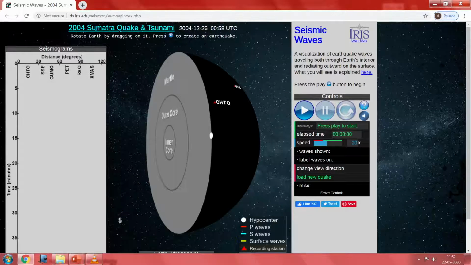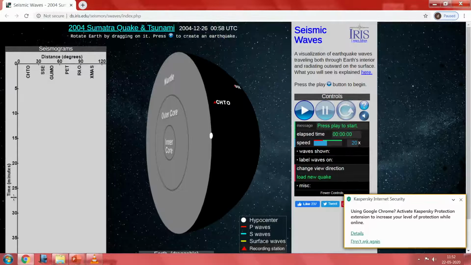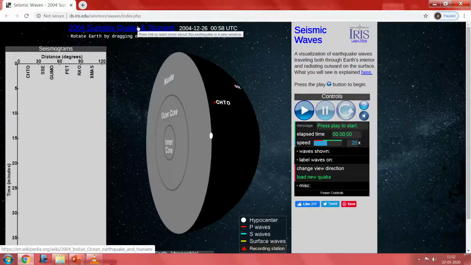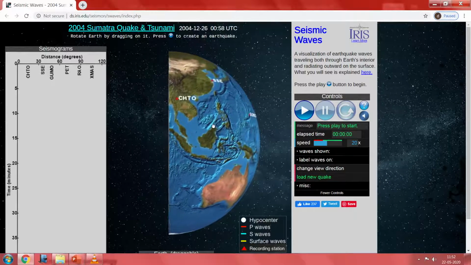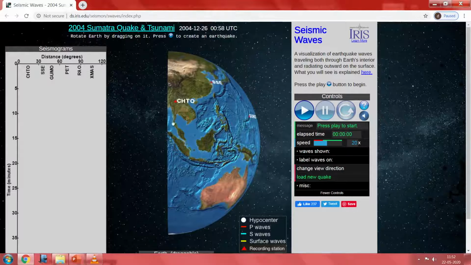So, this graph basically gives the distance in degrees from the origin of the earthquake, and this is the time scale to show the earthquake. You can change the earthquake type, and also you can see the globe in different positions. So right now we take the Sumatra earthquake, and I am concentrating on the right side of the earth, so that you can see at whichever point you are recording, what type of wave.